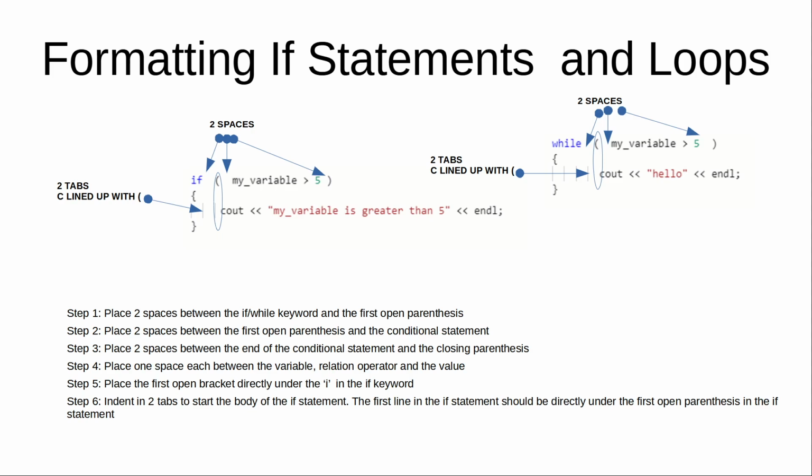Step 5, place the first open bracket directly under the i in the keyword if. Step number 6, indent two tabs over to start the body of the if statement. The first line of the if statement should be directly under the open parenthesis of the first if statement. So you'll notice the c here is directly under the open parenthesis, okay? And this is how we're going to go ahead and format if statements or while loops.